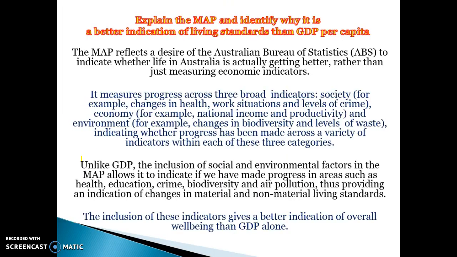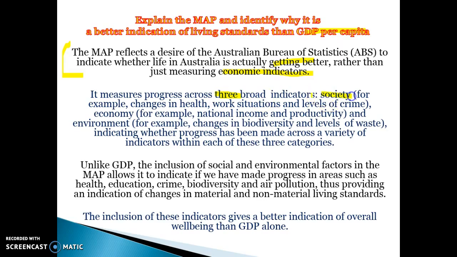So, to sum up, explain the map and identify why it is a better indication of living standards than GDP per capita. Okay, so you would start off by saying the map reflects the desire of the ABS to indicate whether life in Australia is actually getting better, rather than just looking at economic indicators. Okay, so that's what the aim of it is. It's a more broad measure. Then explain what it does. It measures progress across, now it's 4, it used to be 3, I should have written that, updated it.